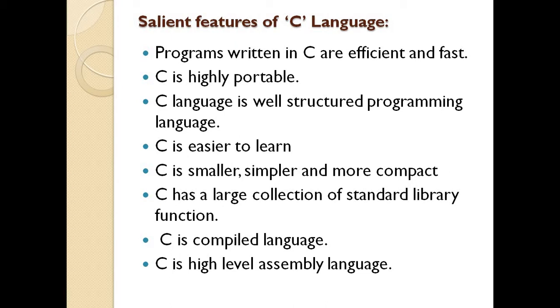Another important salient feature of C language is that it is a high level assembly language, because it is very close or near to the machine language through the compiler, and whatever source code we develop in C is easily executed as machine code. So that's why C is also called a high level assembly language. So these are some basic salient features of C language.